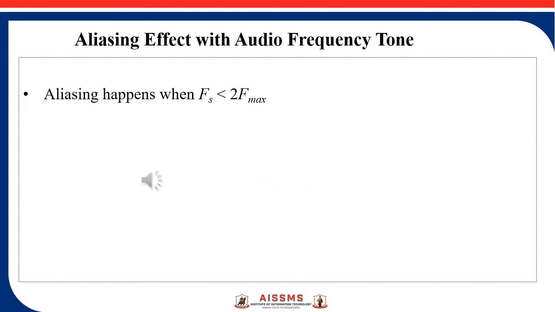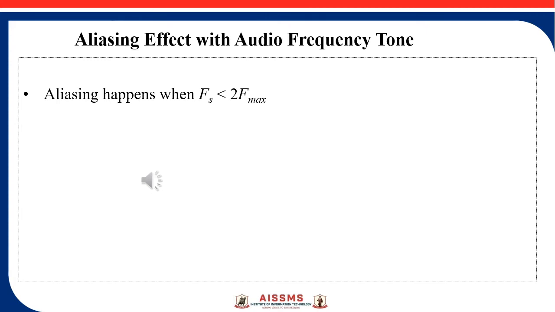Today's topic of discussion is aliasing effect with audio frequency tone. In part 1 of the sampling of analog signals video lecture, we have already studied that if the sampling frequency is greater than 2 into f maximum, what is f maximum? That is the maximum analog input frequency, then the aliasing does not occur.